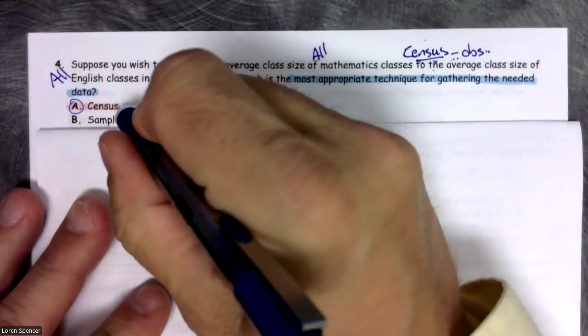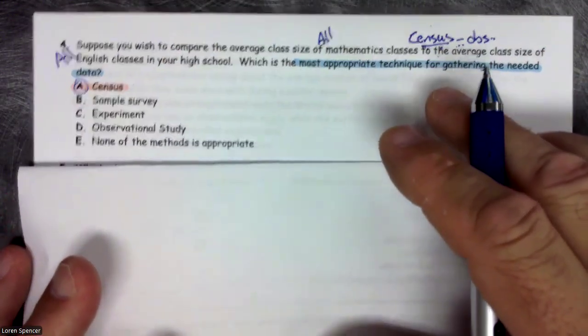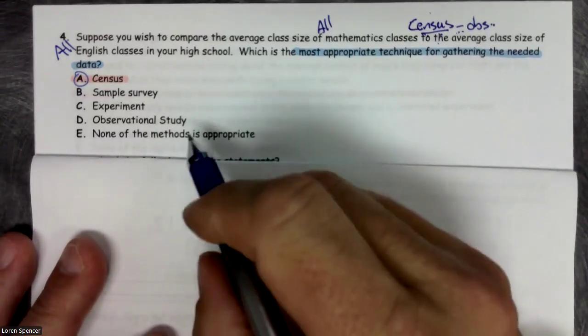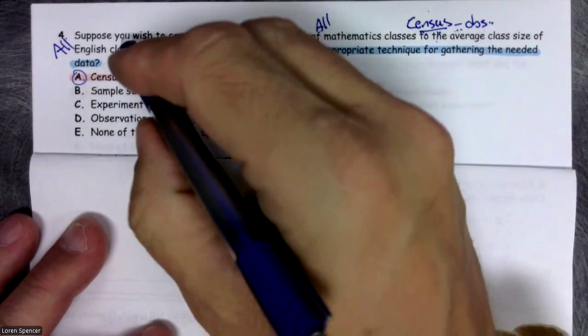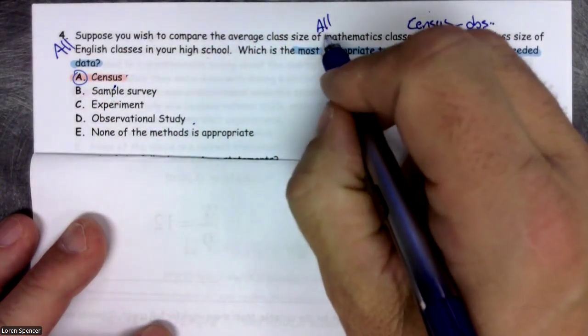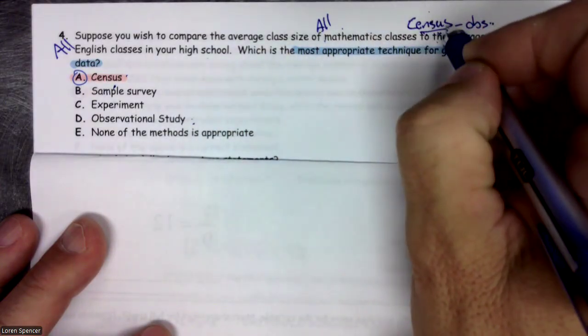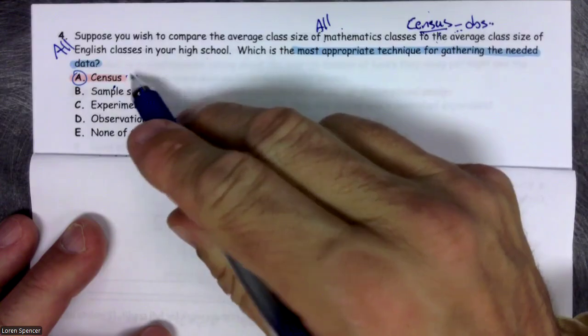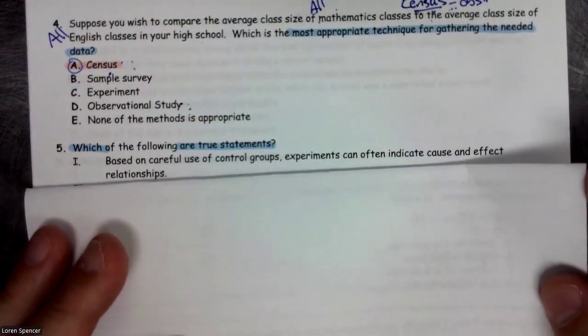But please remember, a census is a type of observational study. And we do have observational study. So these two are related, but the better choice is census because we surveyed all. Tricky question. Be careful. The census is a type of observational study, but this is more specific than that. That's why we're choosing the word census.